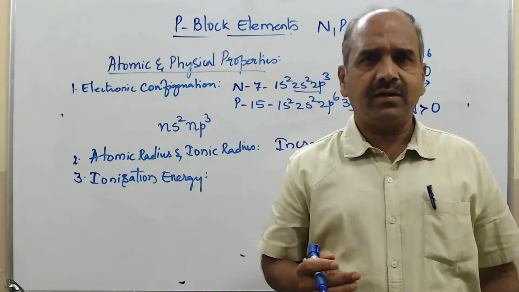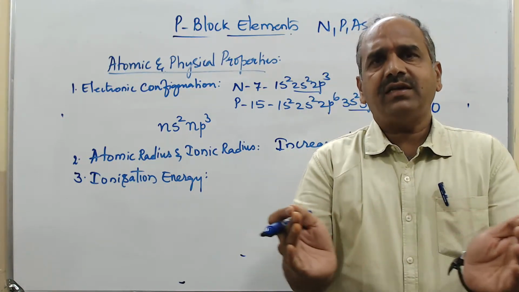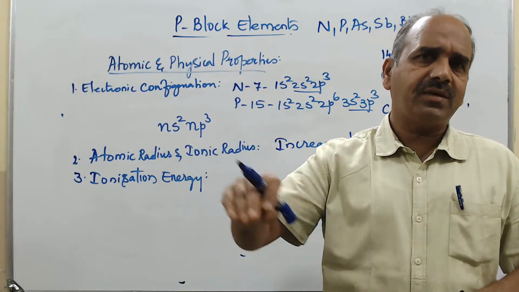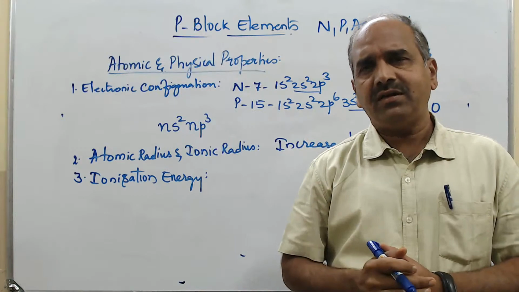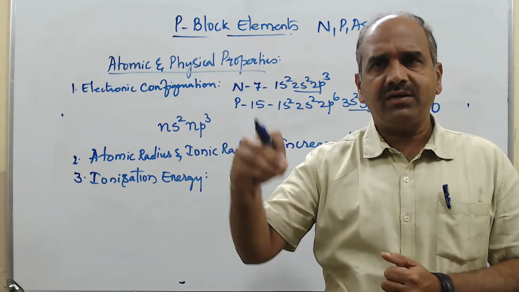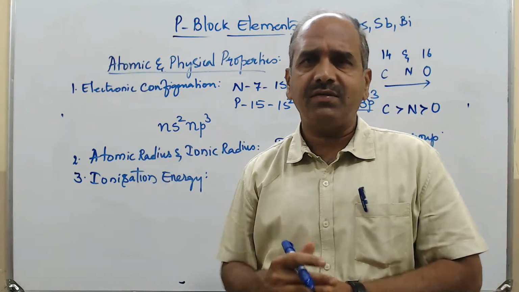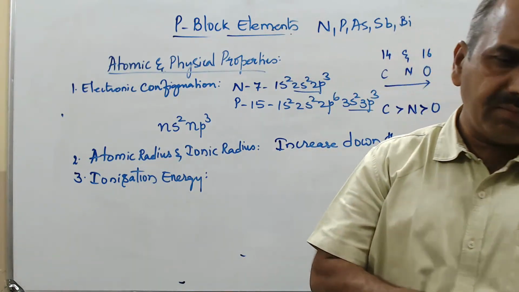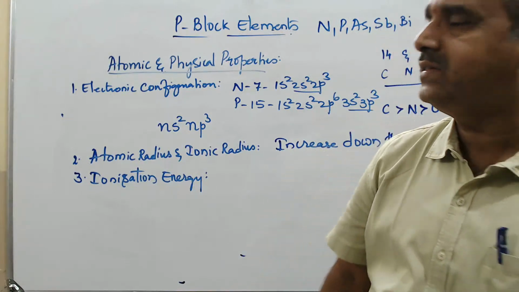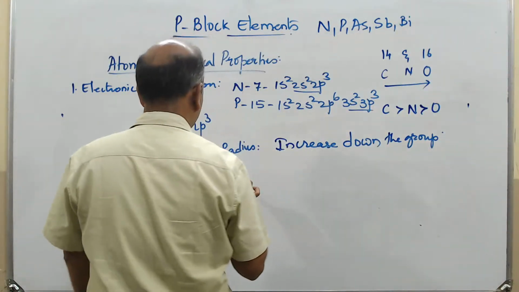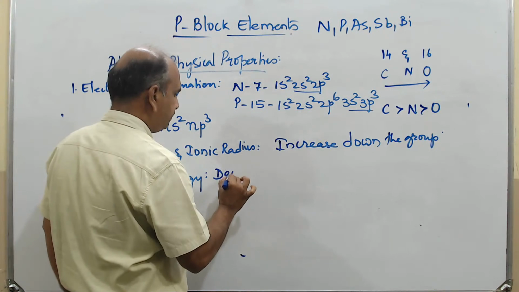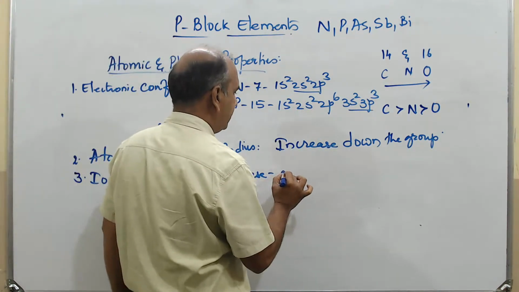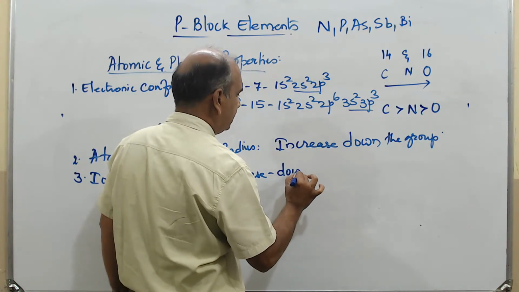It should decrease, because as the atomic size increases, only little energy needs to be supplied, and the atom will release the electron away. So as you come down the group, there is a decrease in the ionization energy.